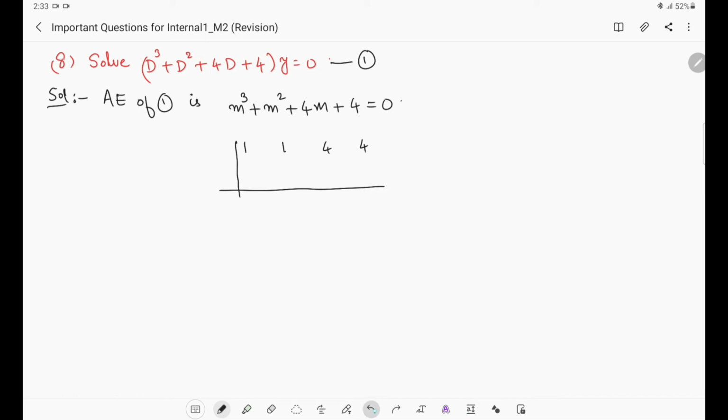So instead of this, let us start with minus 1. Let us see what will happen if we consider minus 1. Then 0, here we will get 1. Then 1 into minus 1 is minus 1, we will get 0 here.